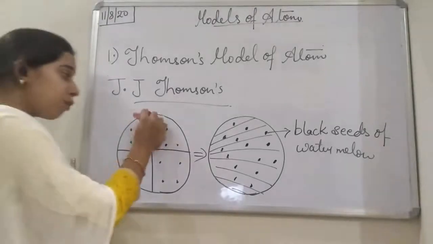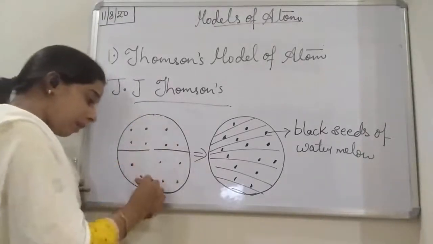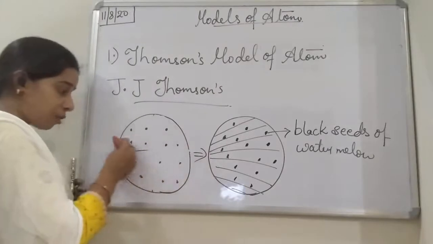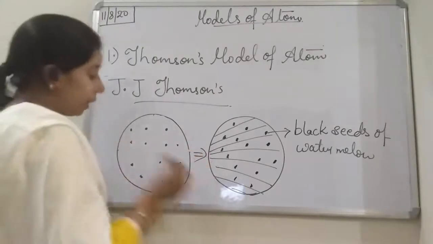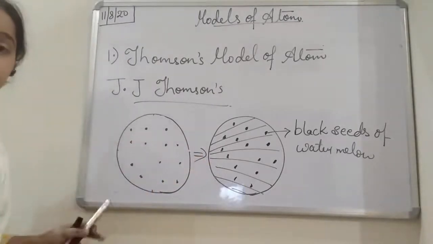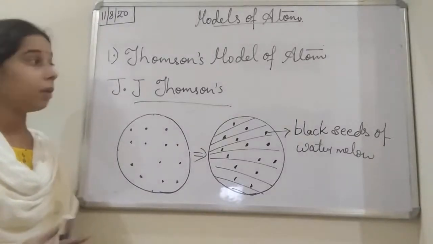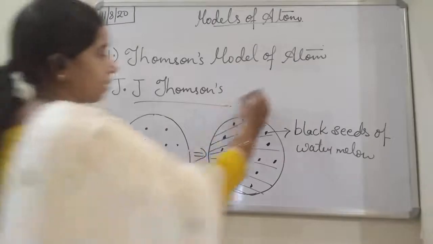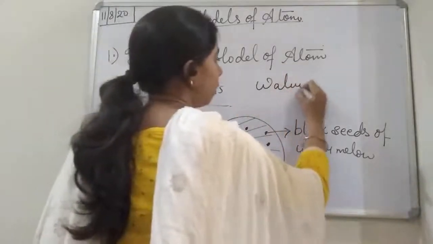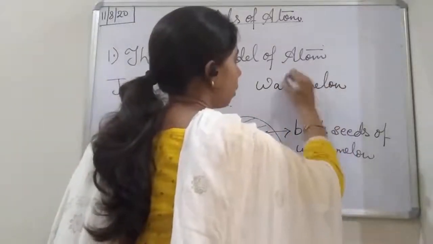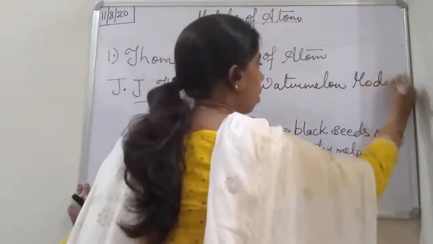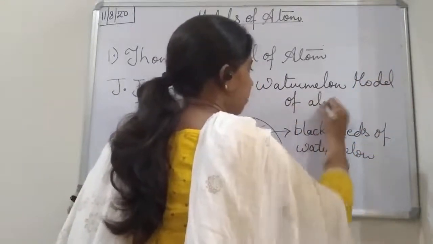So almost you will see that the structure of the watermelon and the atom is the same, and that is why the J.J. Thomson model is also known as the watermelon model of atom.